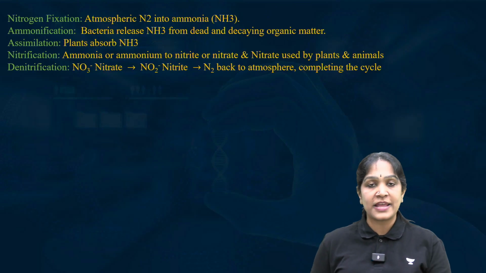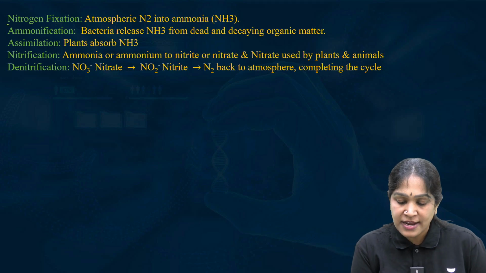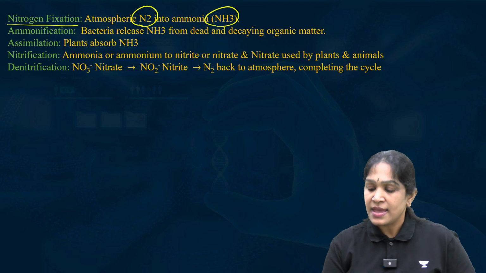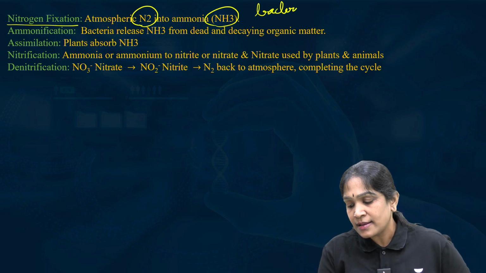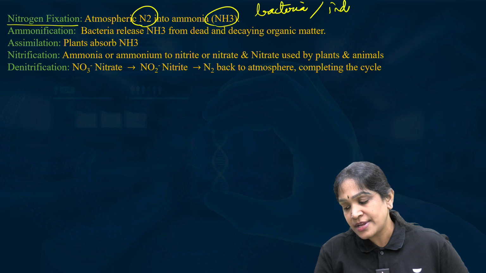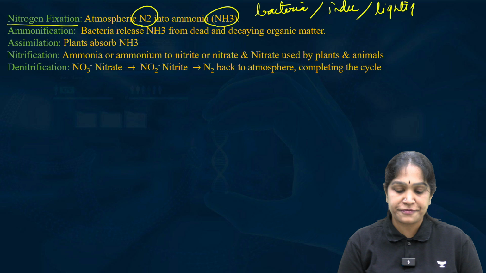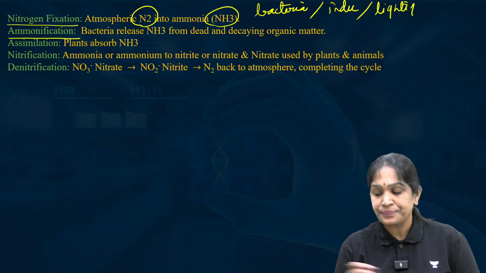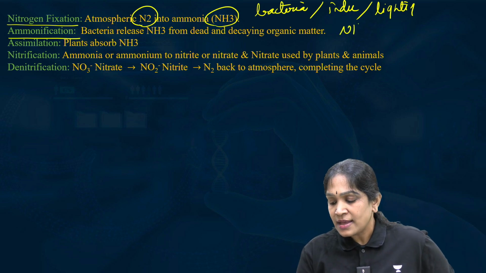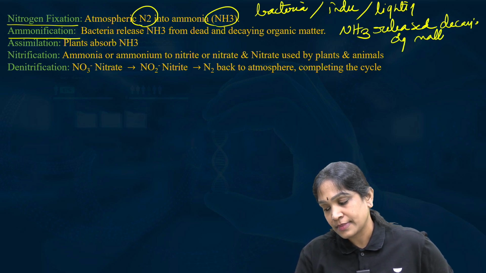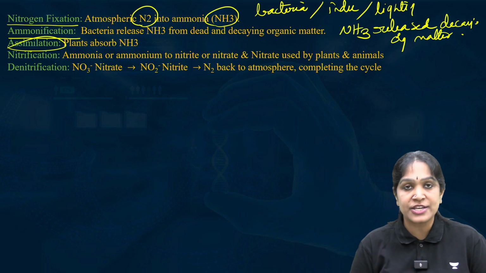Now let us briefly summarize this point. First, nitrogen fixation, N2 into NH3, either by bacteria or by industry or by lightning. That is called nitrogen fixation. Next, ammonification. Here, ammonia is not produced, but it is released from the decaying organic matter. Then next process is assimilation.